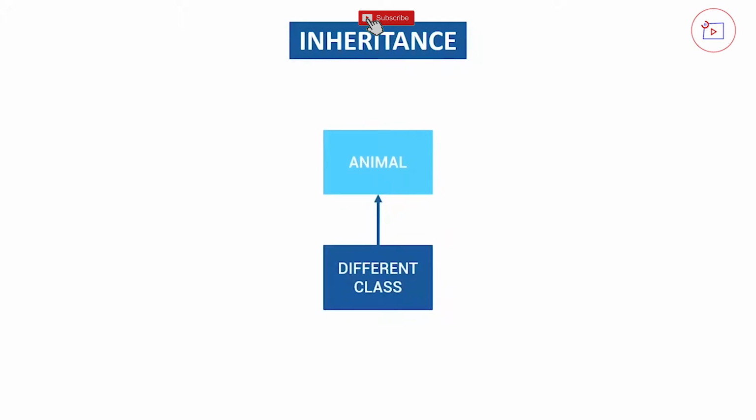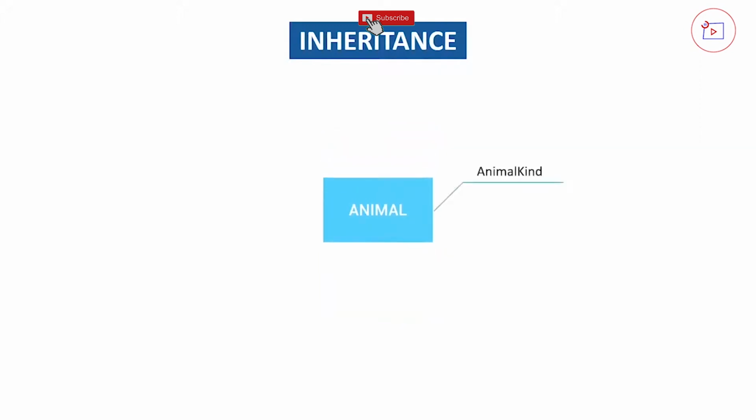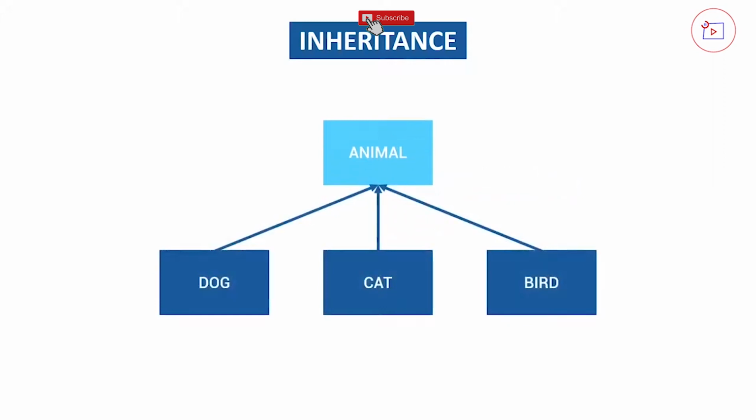Well, this could be a design choice, and the way we designed our application is that our animal has an animal kind, and this animal kind determines what kind of animal it is. But what we also could do is, instead of animal kind and then defining all these enum variables, we could also create objects of dog, cat and bird.